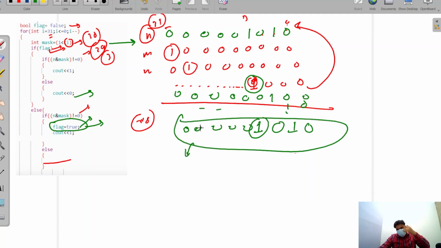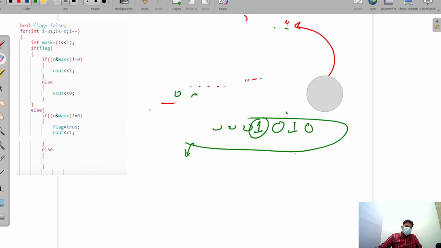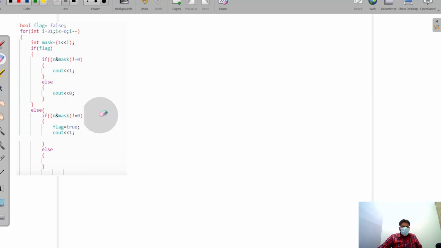So this is our representation, but we have to reverse the digits. So I'm going to code this problem. How can we reverse the digits? We have to extend this code in a simple manner like this. If your code is like this, then how can we reverse the digits? In a reverse manner, how can we print the digits? In a reverse manner, we have to print the digits in this manner.